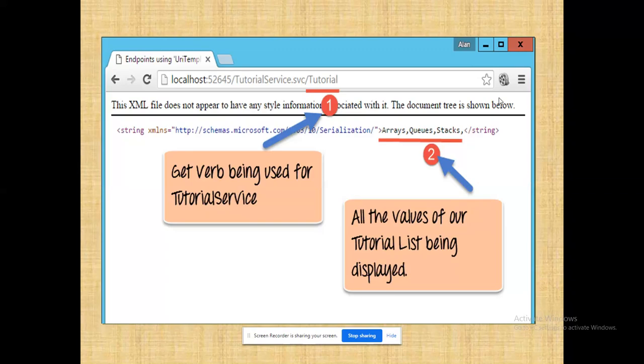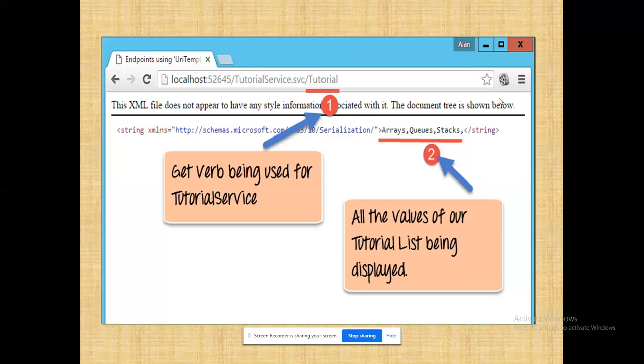So how am I accessing the service? Once I press the play button, localhost colon 52645 is the port number it will run on. This is the default port number for the RESTful services being configured. During installation, this number will be occupied, right? That is the main thing. Normally a number between 0 and 65535, any one of them will be occupied during installation on your machine, right? So please remember. Now I have accessed slash tutorial.